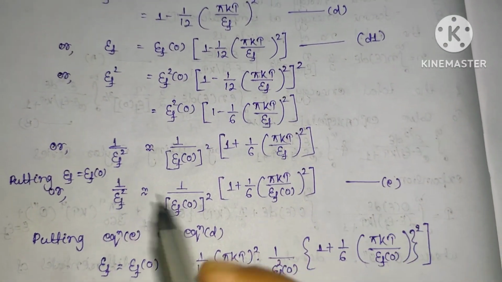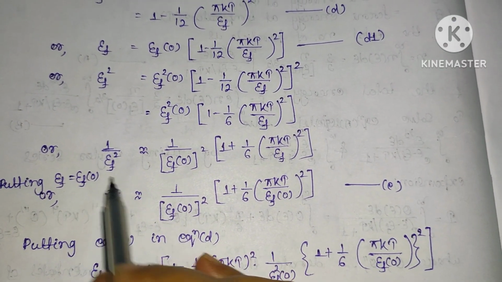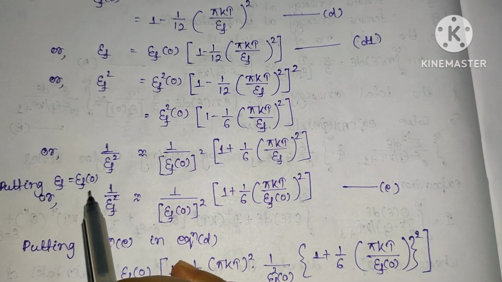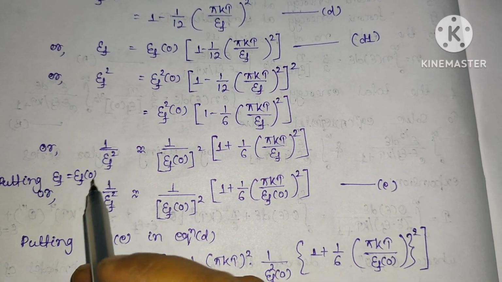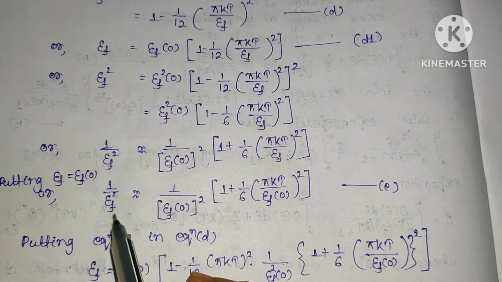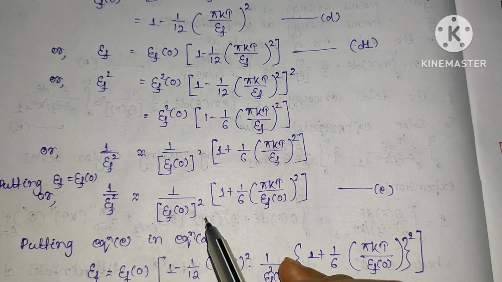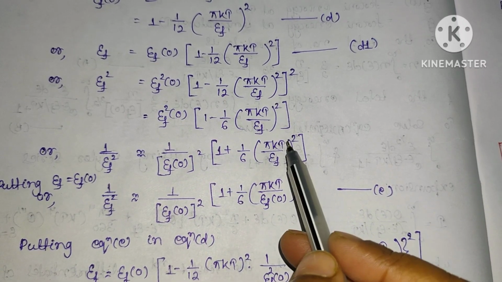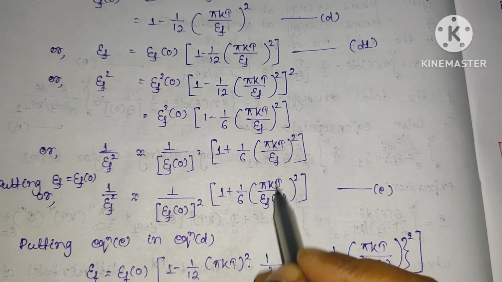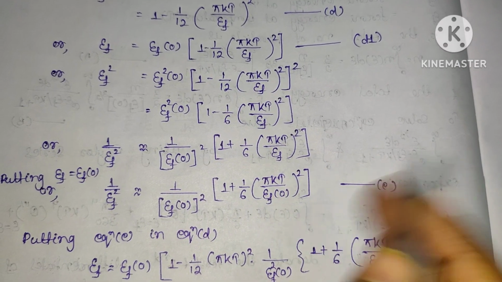Now putting E_F equal to E_F(0), that is E_F at T equal to 0 Kelvin, this becomes 1 by E_F square equal to 1 by E_F(0) whole square into 1 plus 1/6 π kT divided by E_F at 0 whole square.